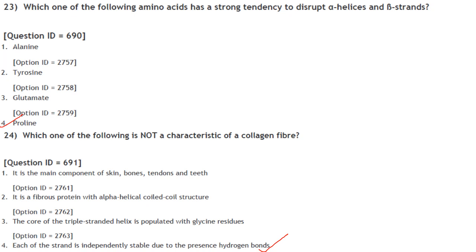It is 3 left-handed helical strands twist to form a right-handed triple helix. That is what is called a collagen fiber. So in that, 3 left-handed helical strands twist to form a right-handed triple helix. So answer is option 4.